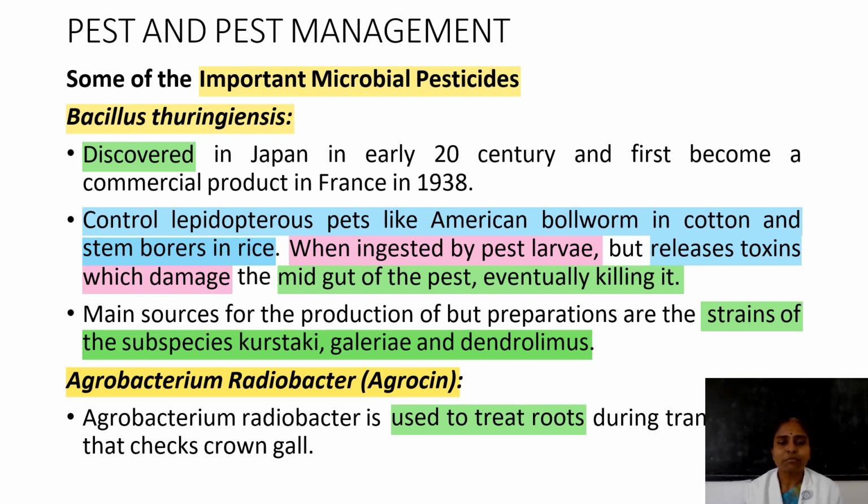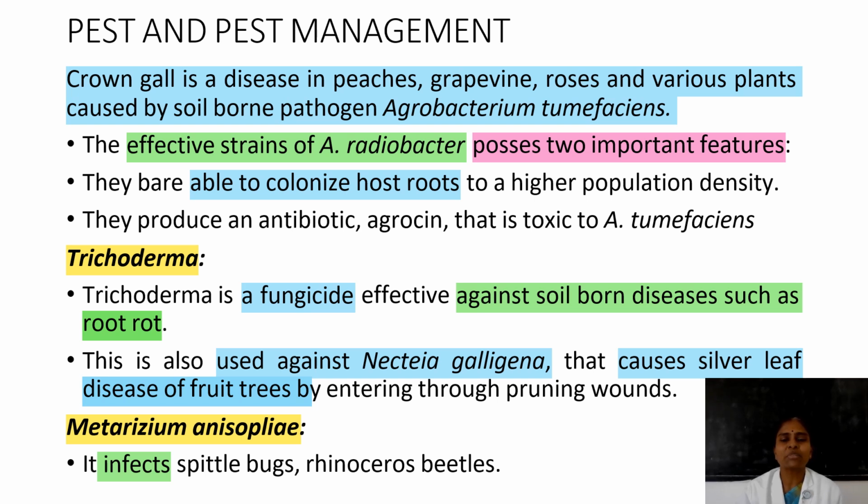Then Agrobacterium radiobacter will control brown gall disease. Brown gall disease can be seen in peaches, grapevine, rose plants, and various other plants. This disease is caused by the soil-borne pathogen Agrobacterium tumefaciens, which is killed by Agrobacterium radiobacter.